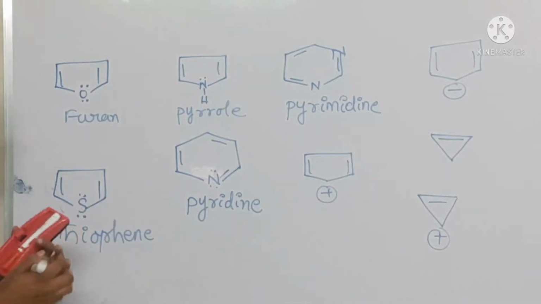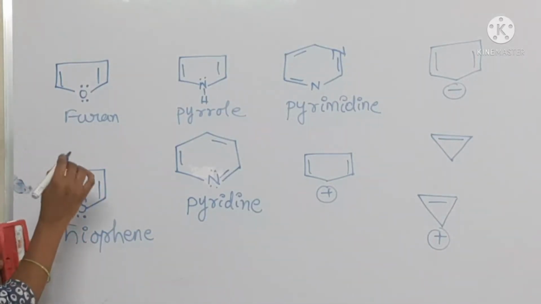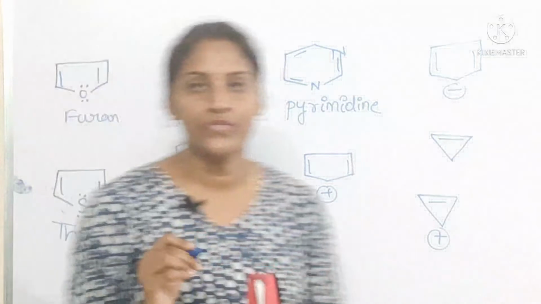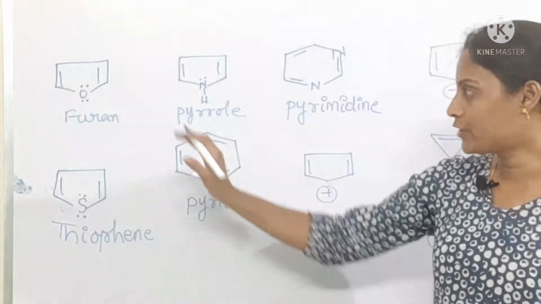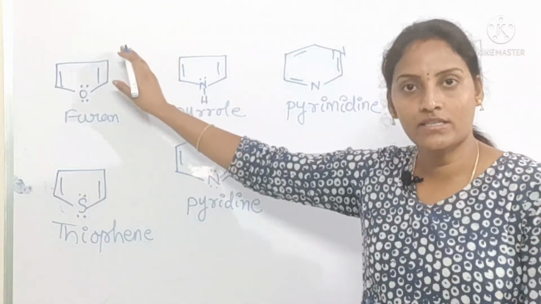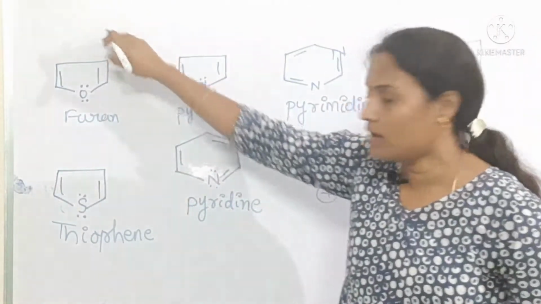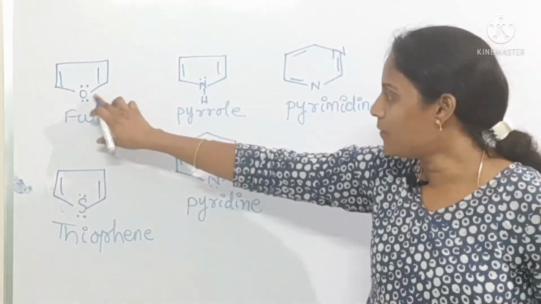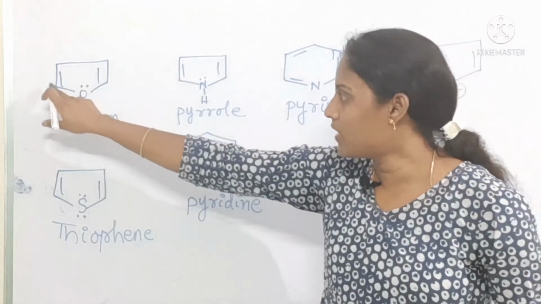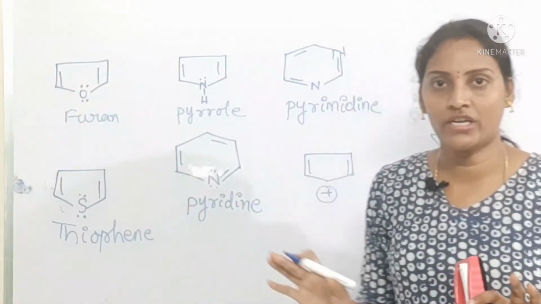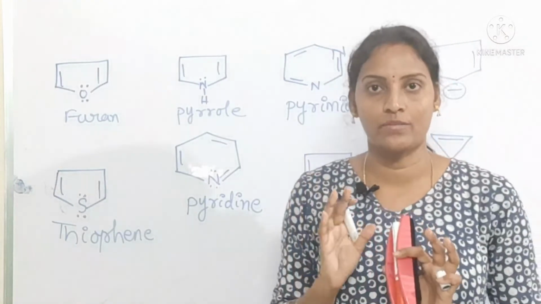See here, furan, if you observe, how many pi electrons are there? Just try to observe. First condition, it's a cyclic one and conjugated one also. See, sigma, pi, sigma, lone pair, sigma, pi. So conjugated. If conjugation is there, it's a planar molecule.